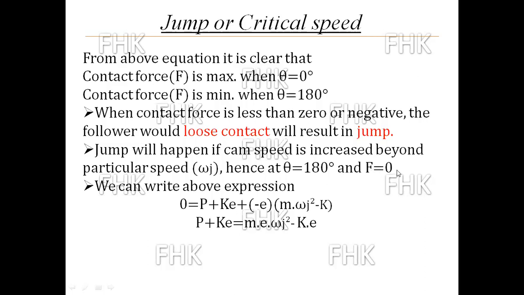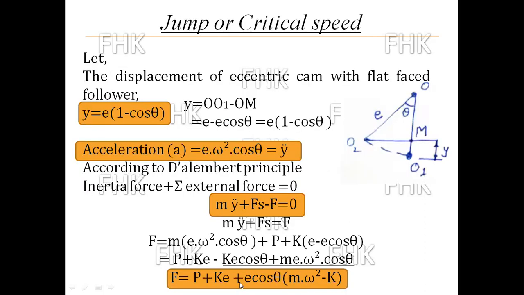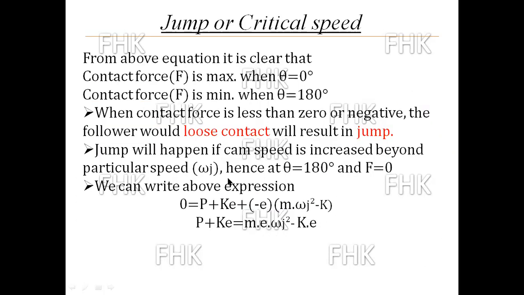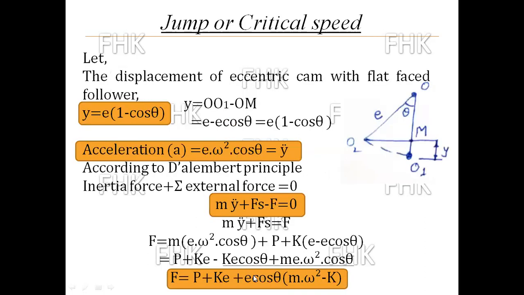So putting F equal to 0 and theta equal to 180 degree in this equation: 0 is equal to P plus KE plus E cos 180 into M omega square minus K. Cos 180 is equal to minus 1, so this term becomes minus E, because the plus becomes minus.